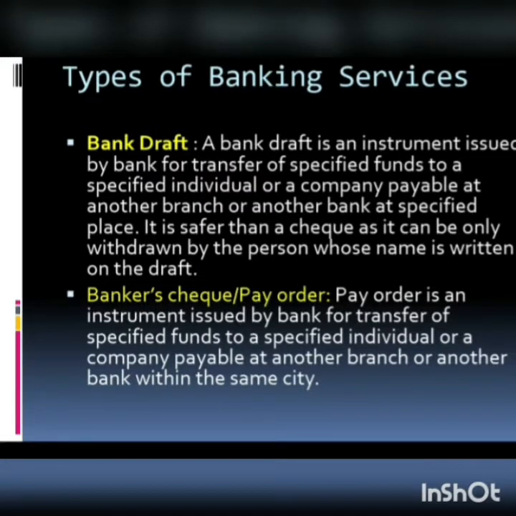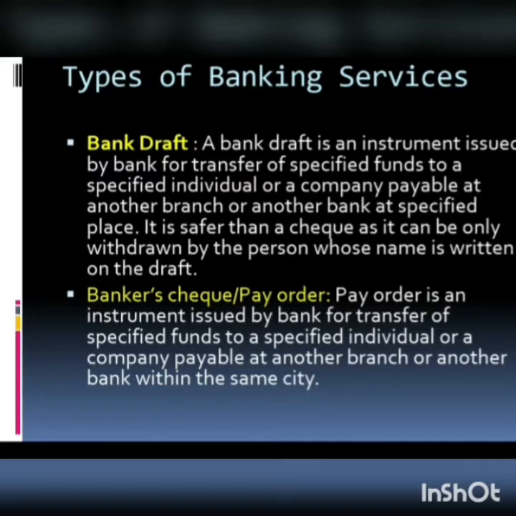The first is bank draft. A bank draft is an instrument issued by a bank for transfer of a specified fund to a specified individual or a company, payable at another branch or another bank at a specified place. It is safer than a check as it can only be withdrawn by the person whose name is written on the draft. So we can say that it is a kind of check which is written by the bank on behalf of its customers.